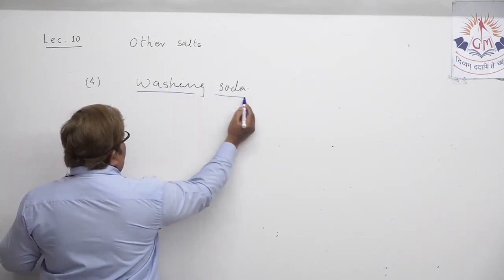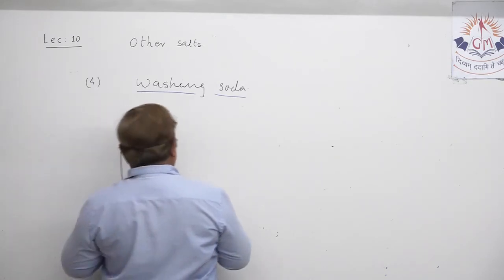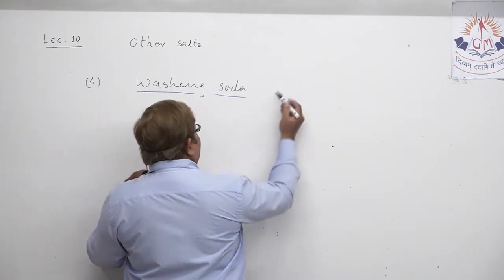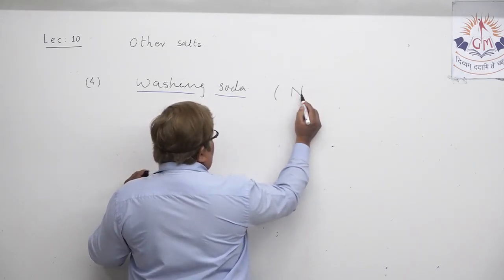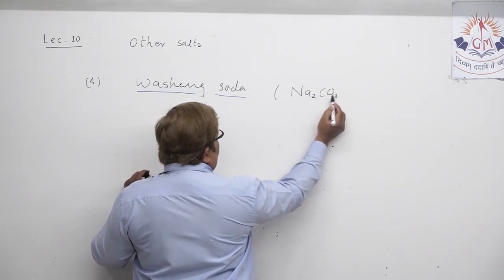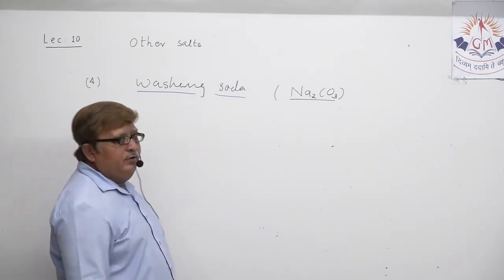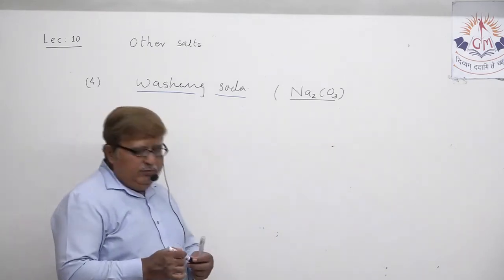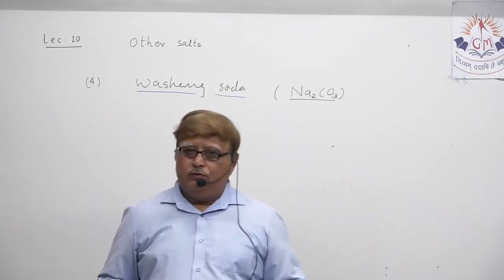Like that one known as baking powder, this is known as washing powder, and it has a particular chemical formula, and that formula is Na2CO3. It is chemically called sodium carbonate. Now dear student, try to understand how sodium carbonate is produced.